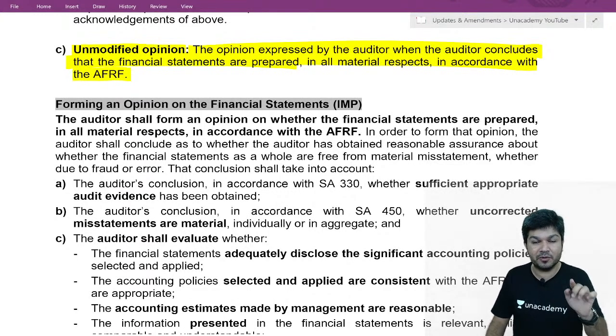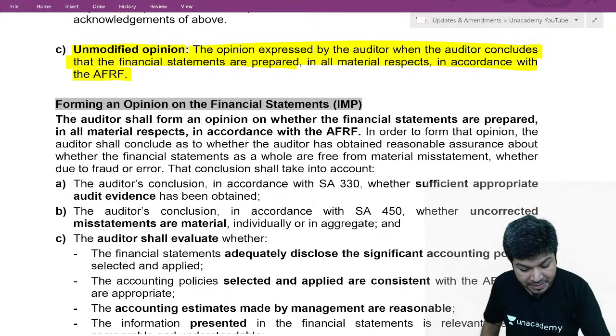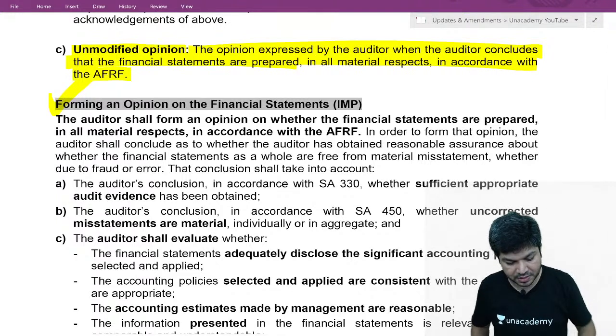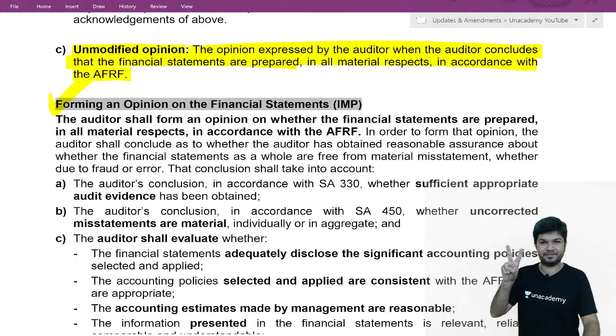One was forming an opinion. Second was expressing an opinion. Let's go to the forming part. This is about forming an opinion. Let us go to forming an opinion. For forming an opinion, two major things.